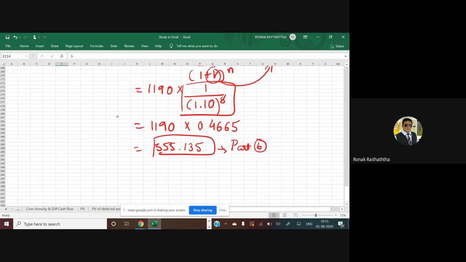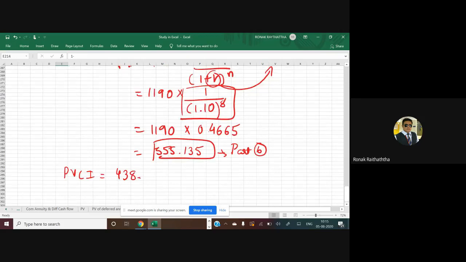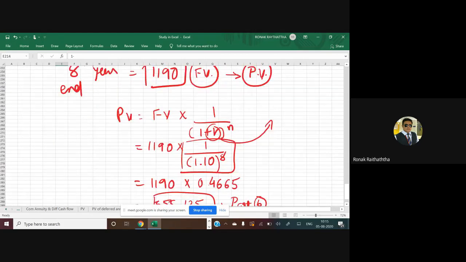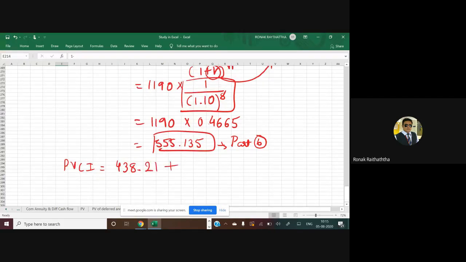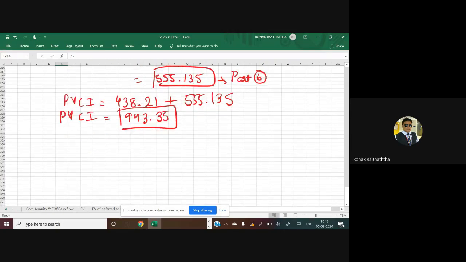Okay, so our total PVCI would be, one will be the cash inflow from the interest. So the cash inflow from the interest is 438.21. And another one would be the redemption amount which you are going to get in year number 8 along with the interest. So that comes around 555.135. So can someone do the total of it so that we get PVCI? 993.35. Very good.